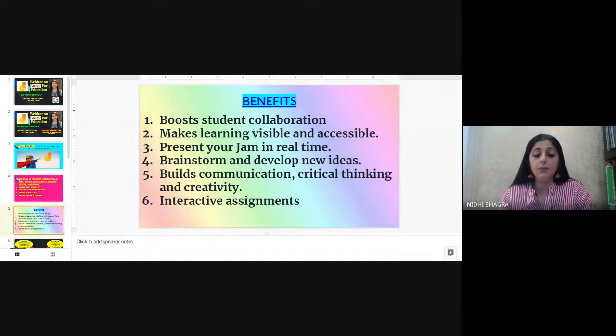A jam can be used for a team to brainstorm and develop new ideas. Jamboard promotes critical thinking and creativity. In the classroom, you can engage students in problem-solving exercises and interactive assignments, and the list is endless.